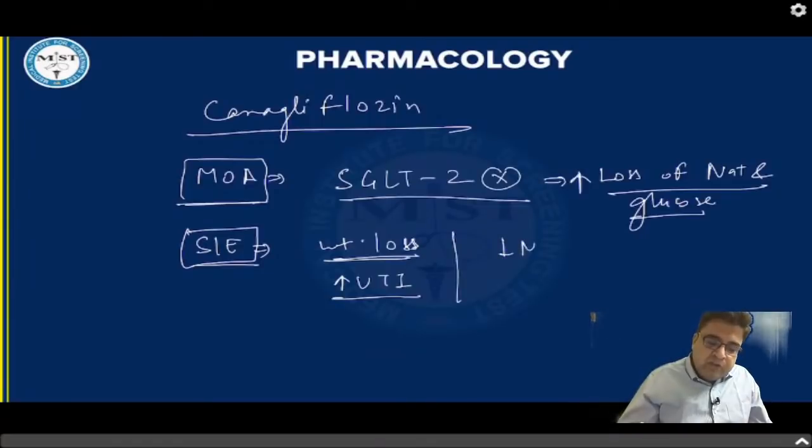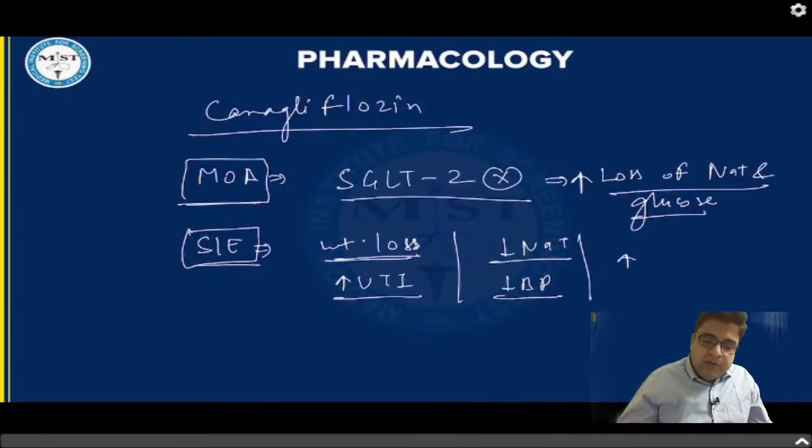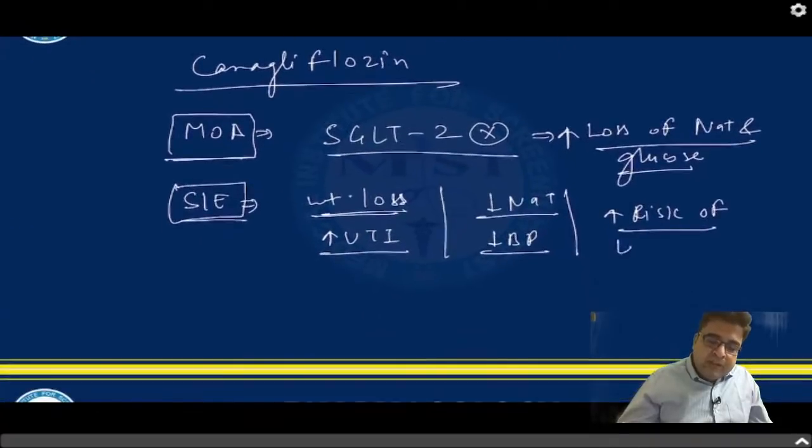Increased loss of sodium will cause hyponatremia, can result in hypotension, and this medicine can also increase the risk of limb amputation.